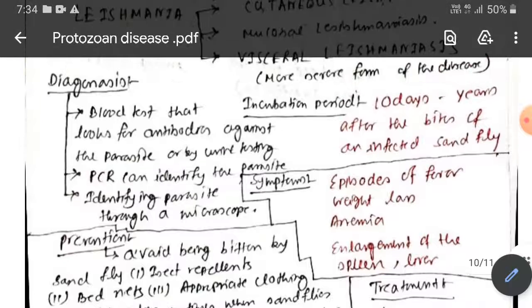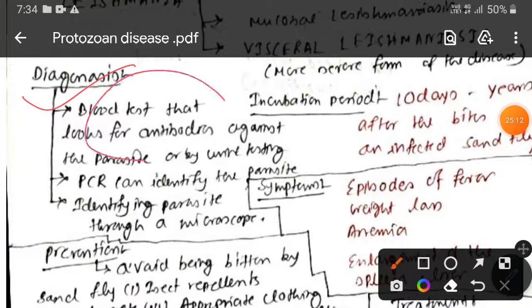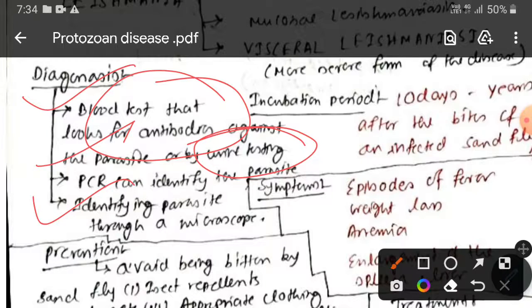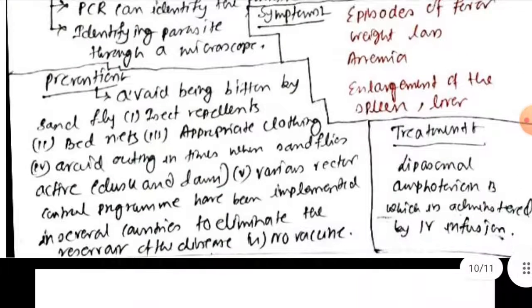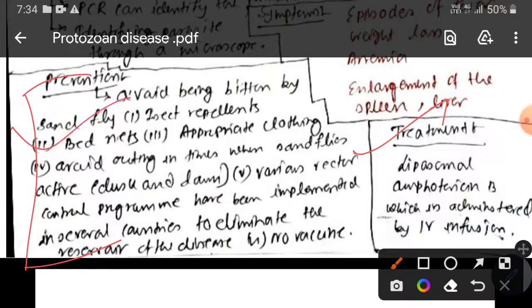Okay, so what are the diagnostics? Diagnosis can be done by a blood test that looks for antibodies. PCR can detect the parasite, or by urine testing, or by identifying the parasite directly via microscope. Treatment is liposomal amphotericin B, which can be applied with the help of IV infusion, and prevention is quite similar to malaria.